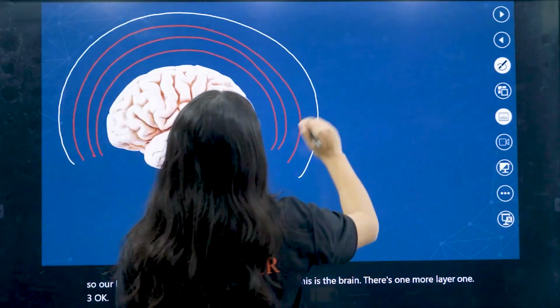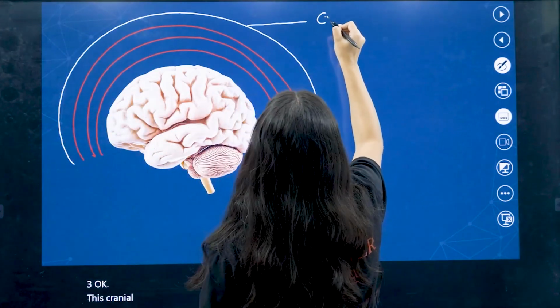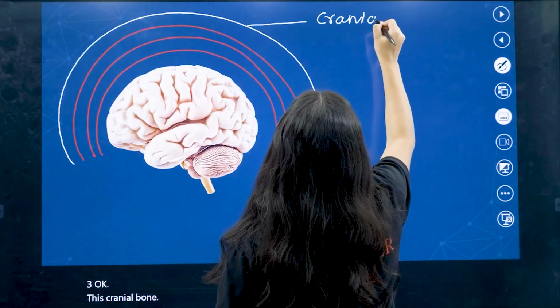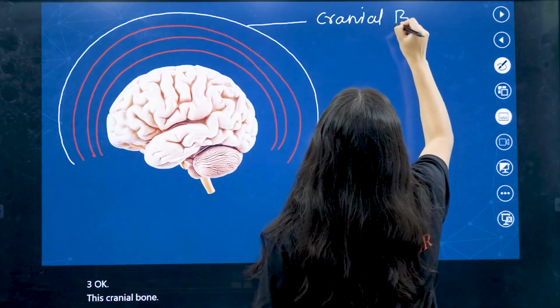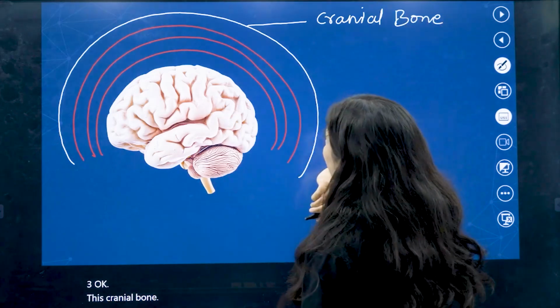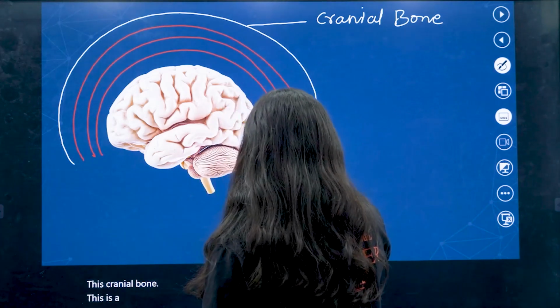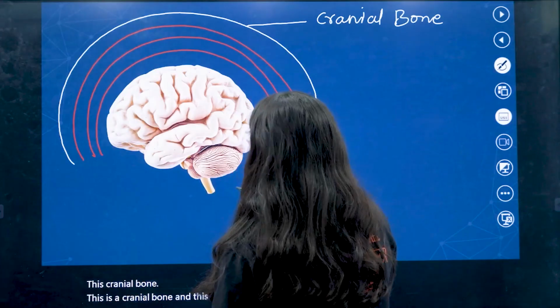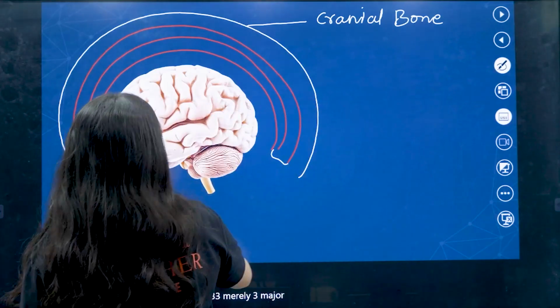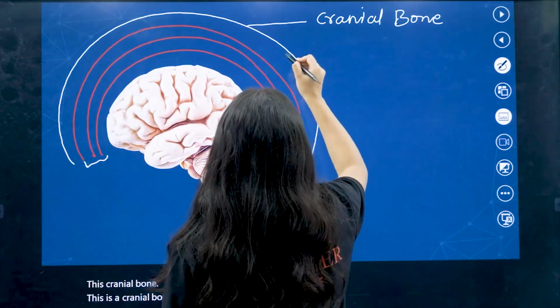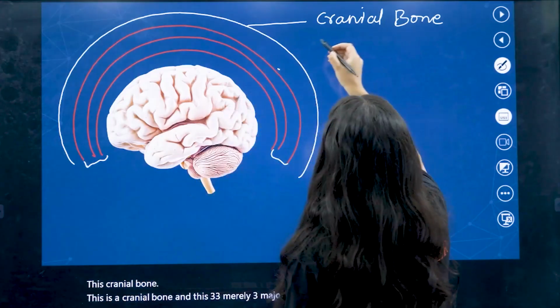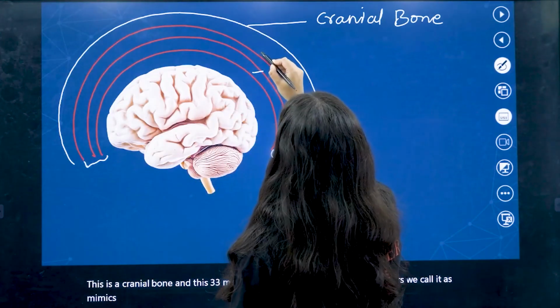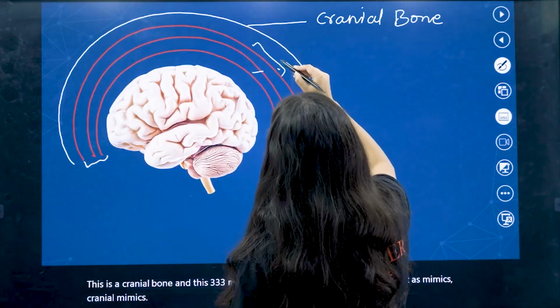This is the cranial bone, and these three major layers we call the cranial meninges.